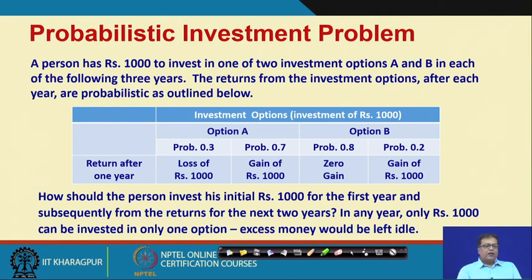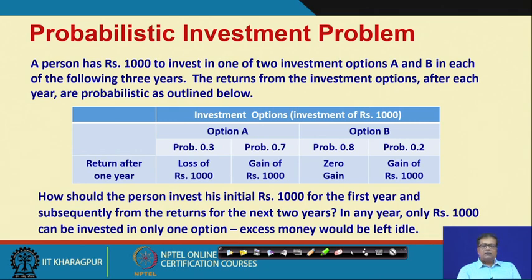What are they? Option A: if you invest rupees 1000, after 1 year either your entire 1000 rupees will be lost, is it all right? Otherwise, you may gain another 1000 rupees.